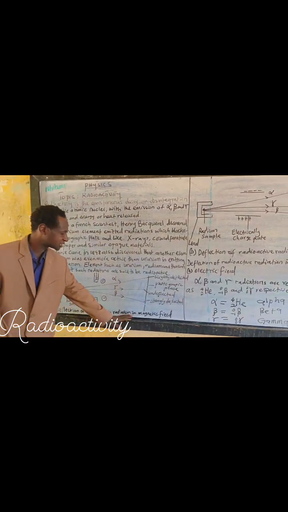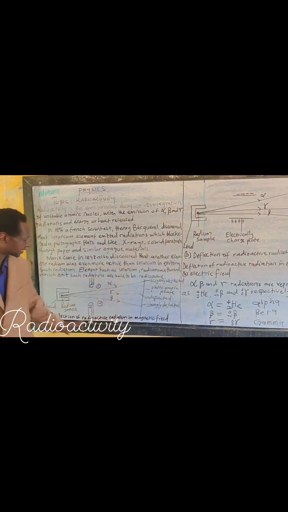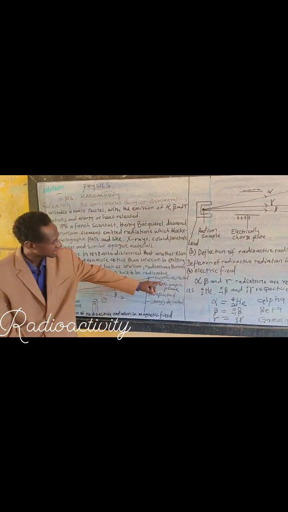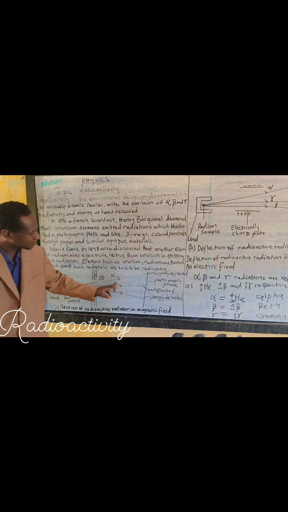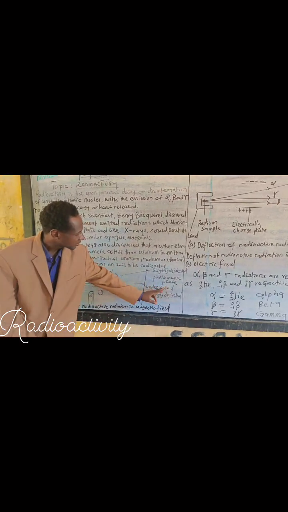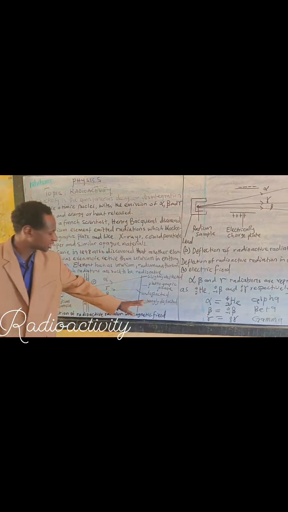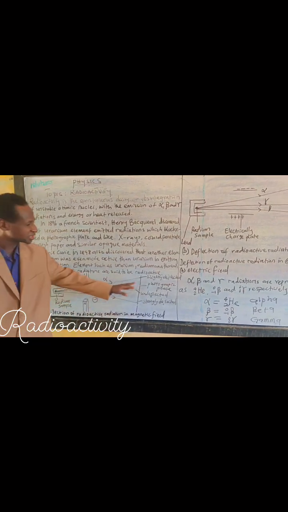This diagram is showing the deflection of radioactive radiation in a magnetic field, using photographic plates and a radium sample.